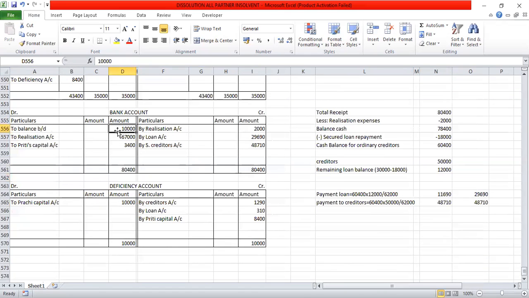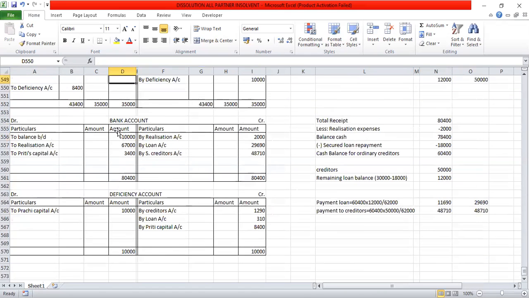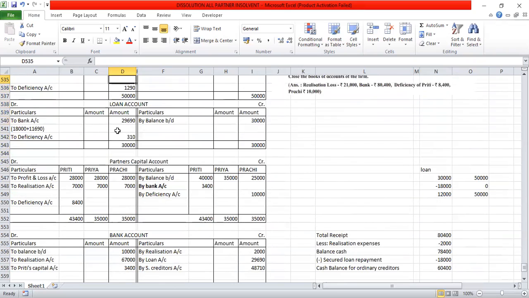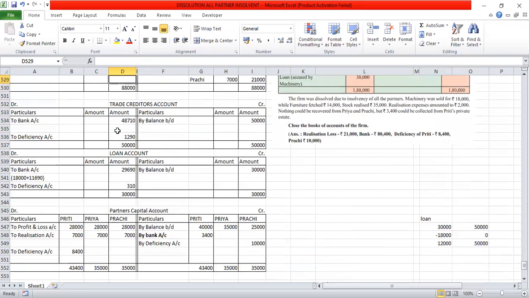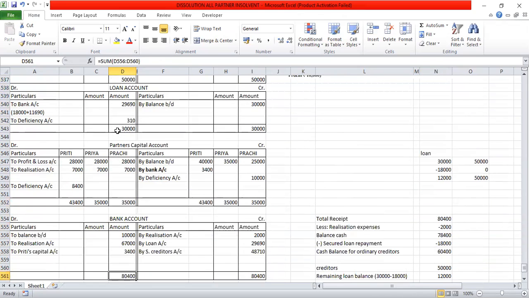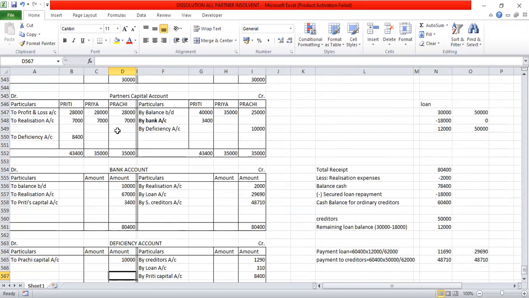Therefore, in these cases we have to prepare the separate liabilities account, and we have to see that here we are paying more to the loan account, because loan is the secured loan. That 18,000 realized out of the machinery only should go to the loan account, because it is a secured loan. Whenever it is secured, that liability is to be paid first.